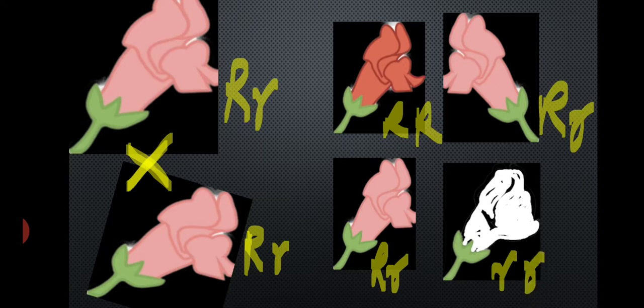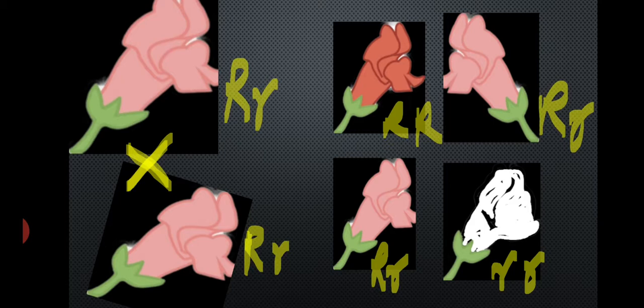So when F1 is crossed with F1, that is selfing, four types of flowers appear in the F2 generation. One is the red flower, because capital R is present, and two pink flowers appear, because though capital R as well as small r is present, it is neither red nor white but a mixing of colors.